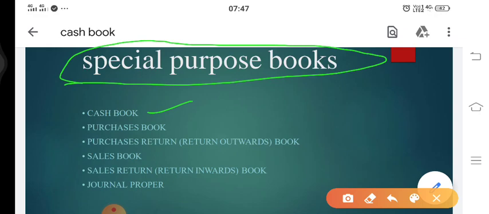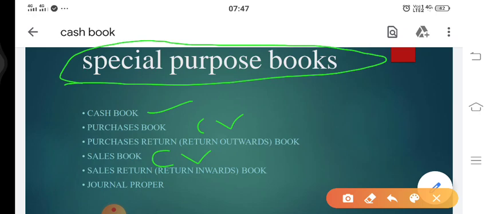In the same way, if we want to check all the credit purchases, we have to prepare a book called the purchases book. In the same way, if purchases are coming back, we have to prepare a purchase return book. For credit sales, we have to prepare a book called the sales book.